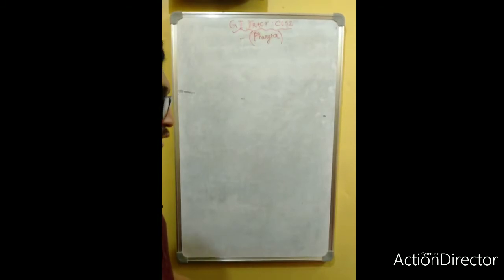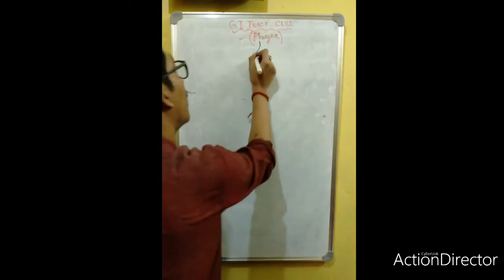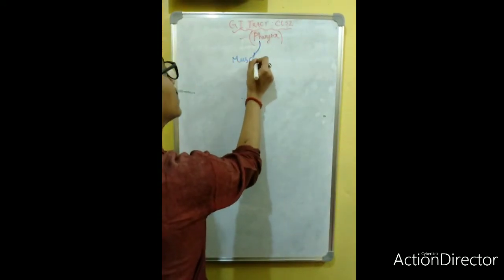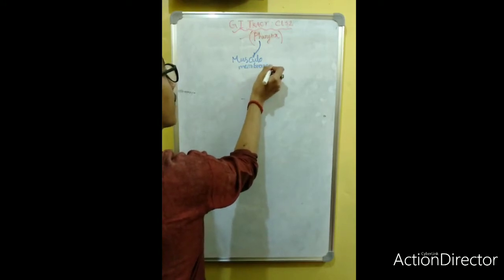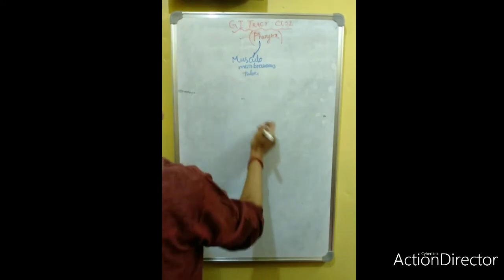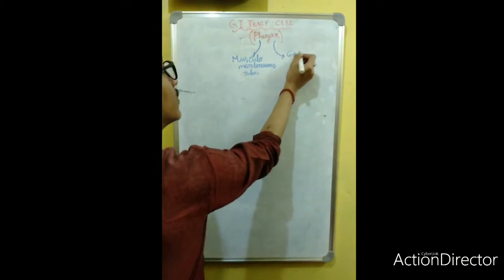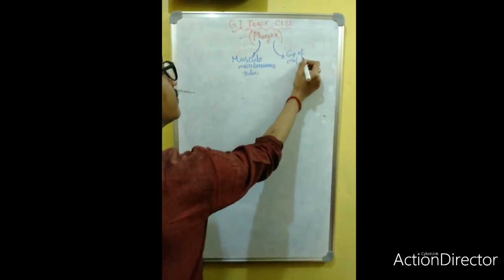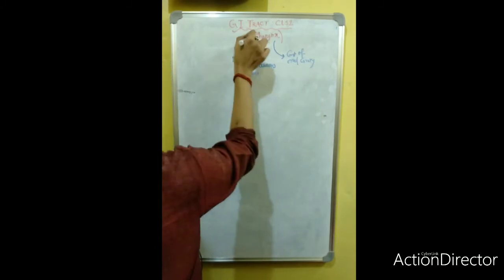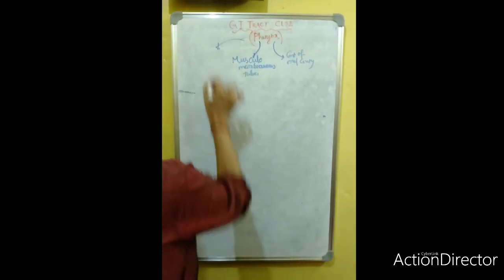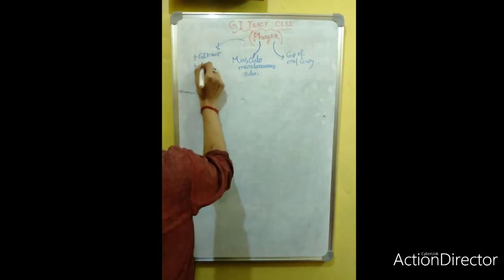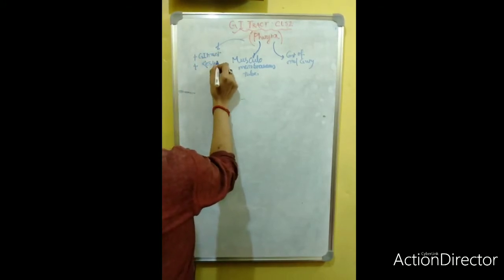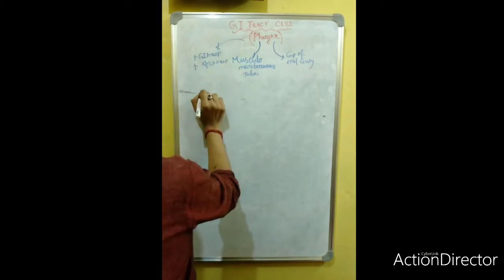Now the pharynx. Whenever you start the pharynx, the special feature of the pharynx is that it is a musculo-membranous tube, and it is the continuation of the oral cavity. Where do you find the pharynx? You find the pharynx in both the GI tract as well as the respiratory tract.